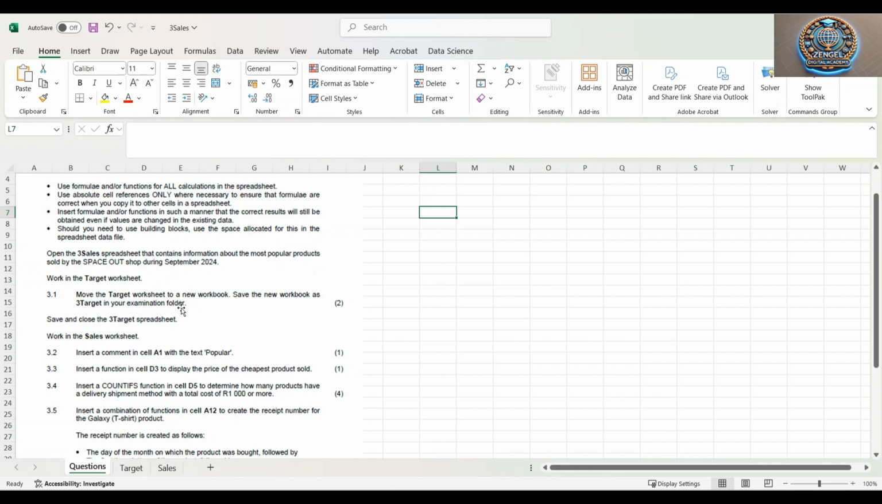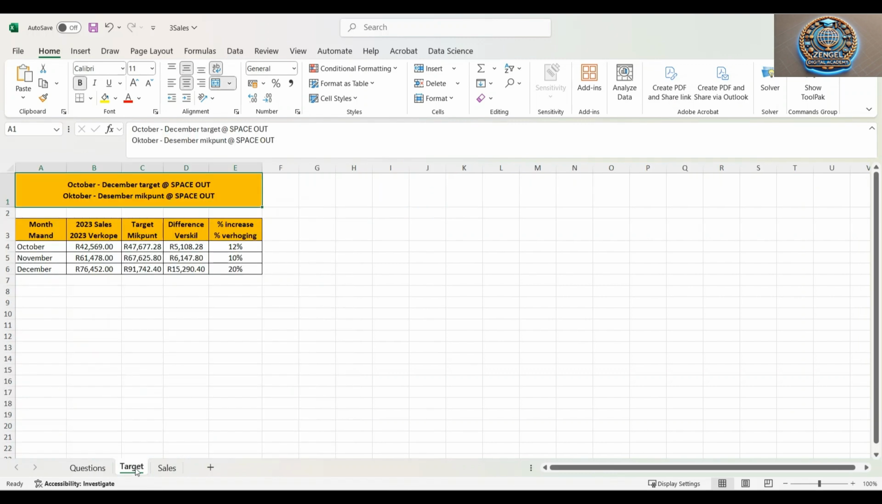So that's the first step. That's why we have 2 marks. We first have to move it and then save the new workbook as 3 target in your exam folder. So you have prepared an exam folder, but for this case, I'll save in one of my folders. Okay, we're gonna go into the target.